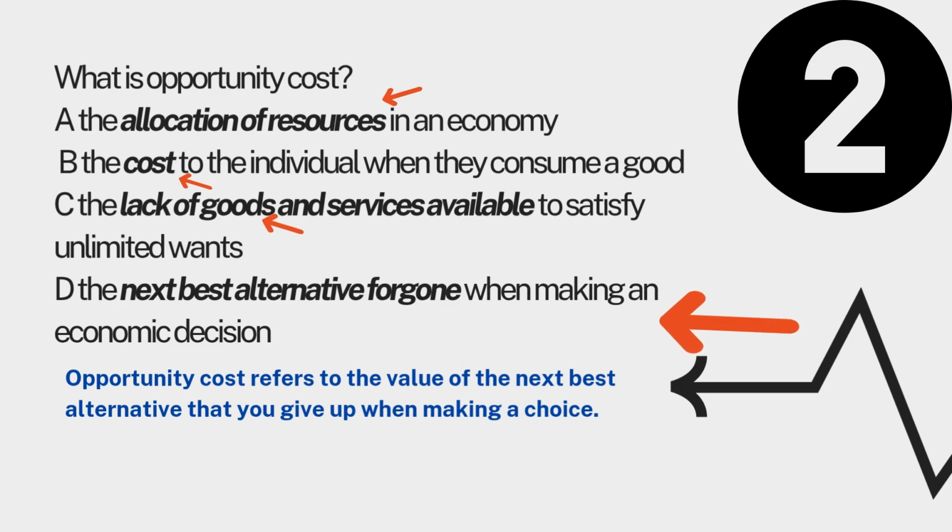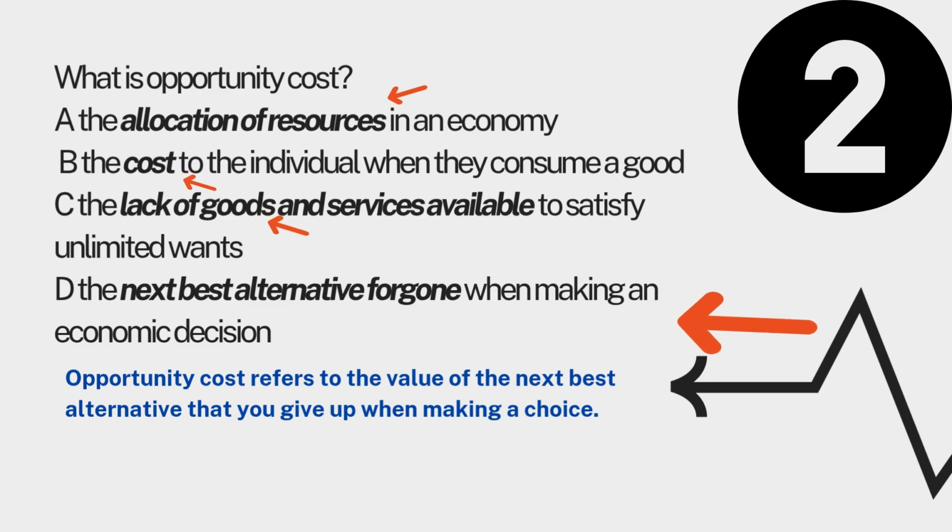Obviously, the answer is letter D. Why? Opportunity cost is about the value of the next best alternative that you give up when making a choice. Since resources are limited, every decision means sacrificing another option, whether it's the time, the money, or goods.